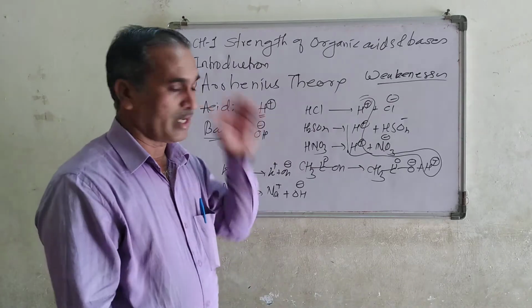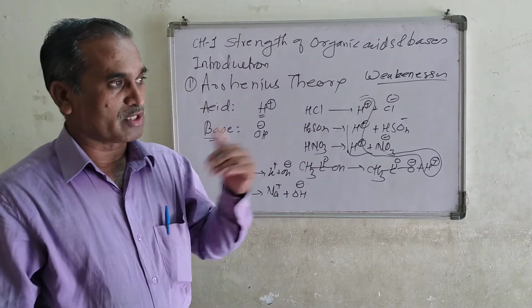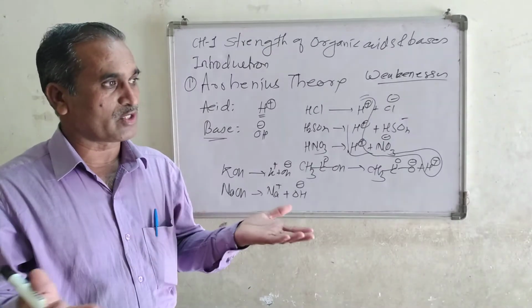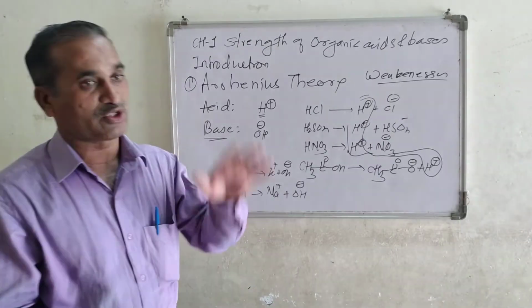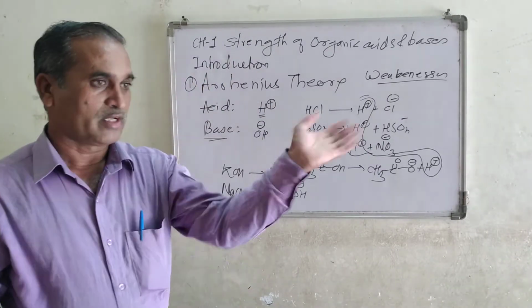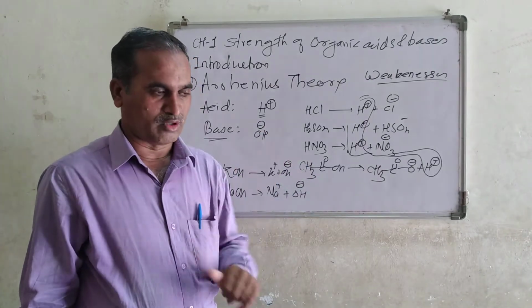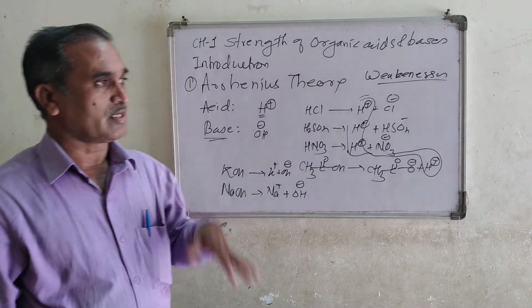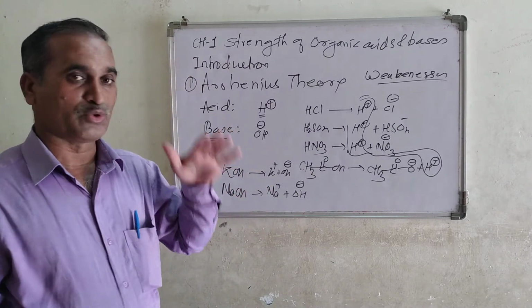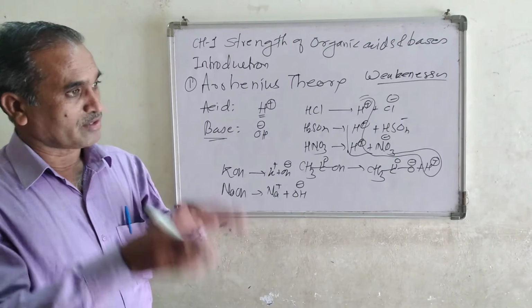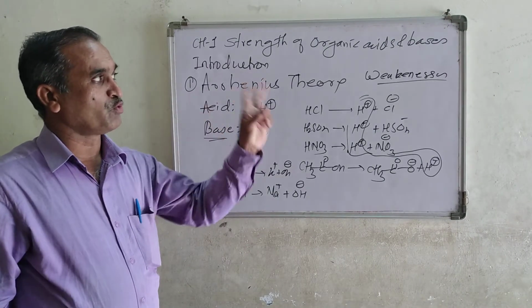Some compounds, like ammonia, do not produce OH minus and still behave as a base. Amines are the same. AlCl3 is an acid, but it does not produce H plus ion, and still behaves as an acid.